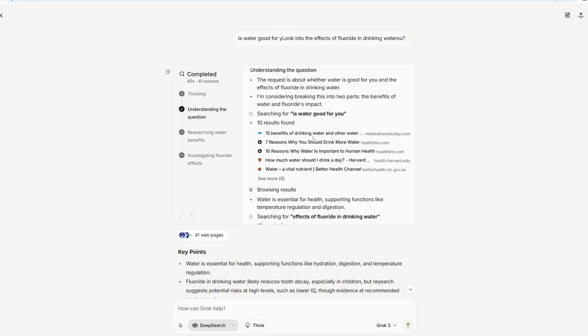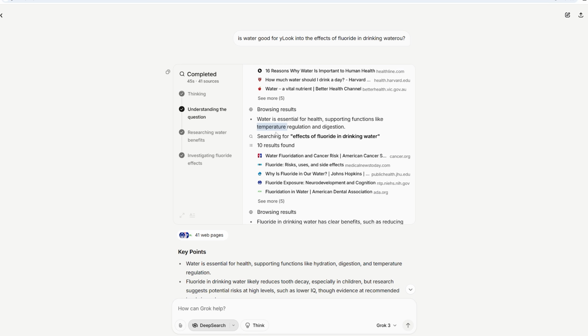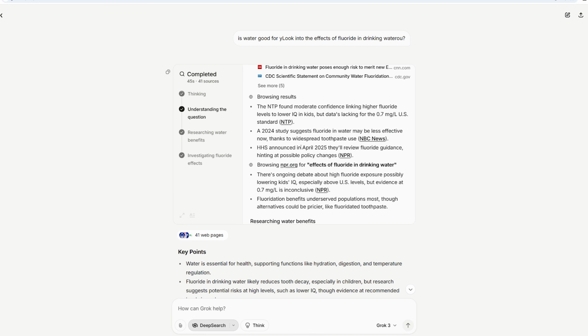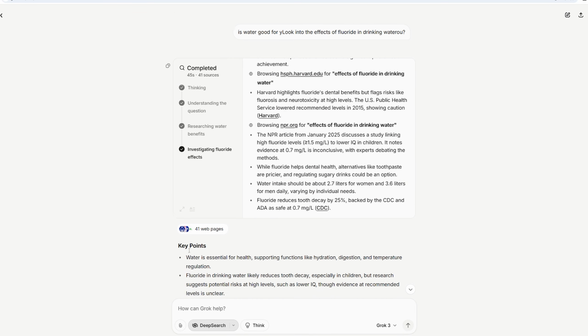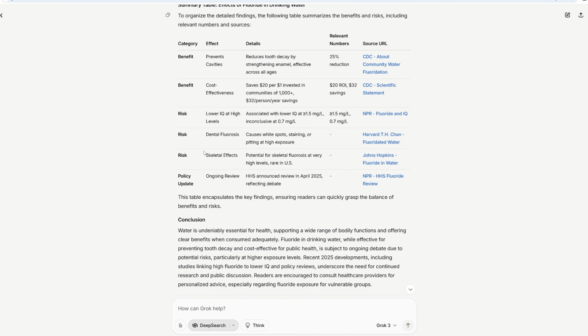And then after that, it will go through each of those websites one by one and then compile the results and then do more searching and more digging until it comes up with a final result for you. And it just tells you a full, basically, research report that you can look at. So it's a really cool one.